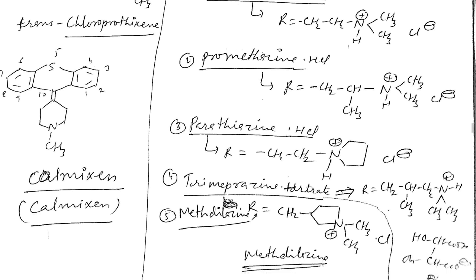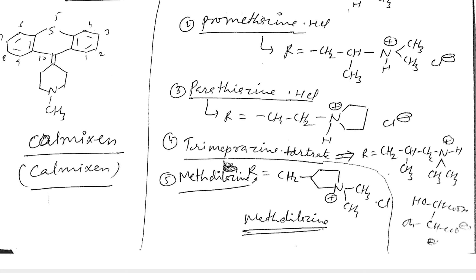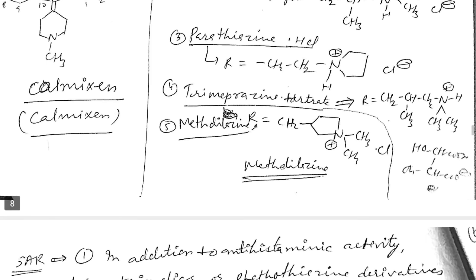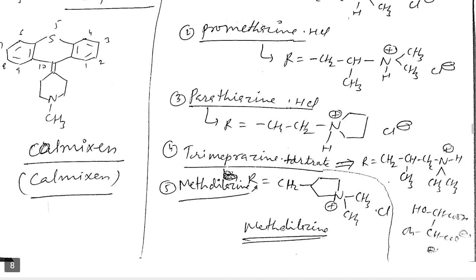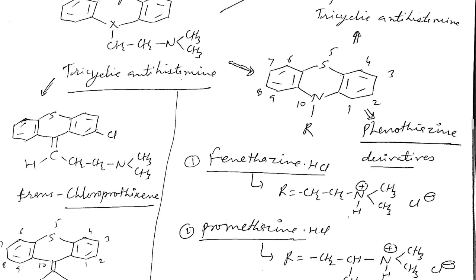Trimeprazine ring system also, you look at here the ring, isobutyl group and tertiary quaternary nitrogen. Similarly, in all structures we have seen that these three rings are fused together, a tricyclic ring system, and the nitrogen is substituted by R, and generally there is a side chain nitrogen also.